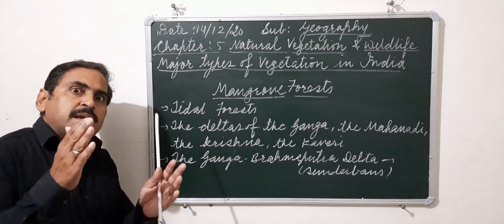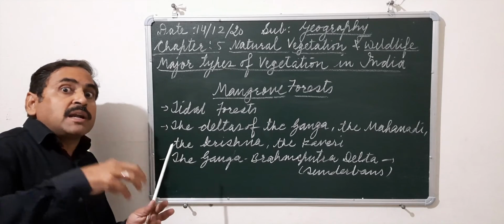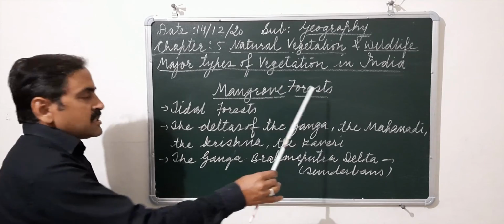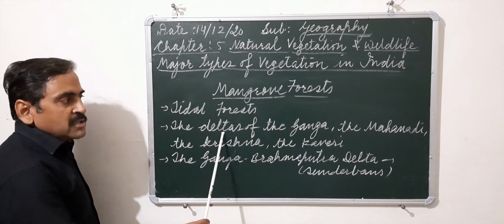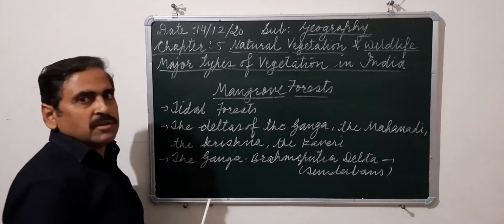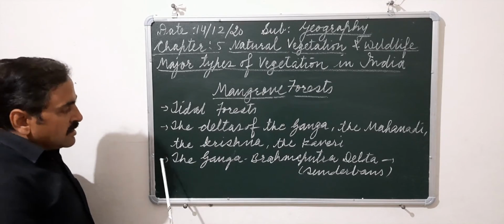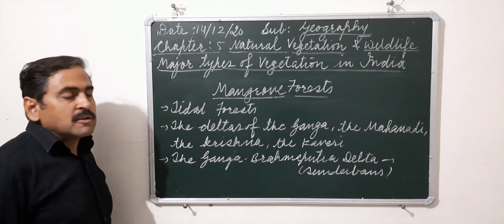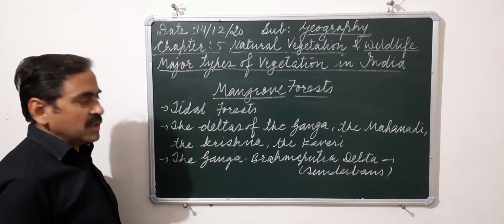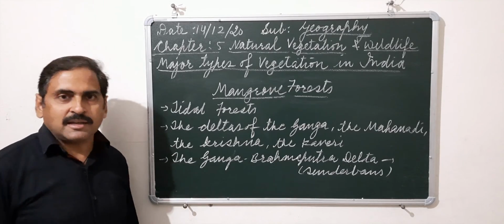Their roots always remain in water. These tides accumulate mud and silt that help them to survive. Such types of forests are mainly found in the deltas of the Ganga, the Mahanadi, the Krishna and the Kaveri, all on the eastern coastal areas. The Ganga Brahmaputra Delta, which is the biggest delta in the world, is also known as Sundarban. This delta is known for the Royal Bengal tiger.